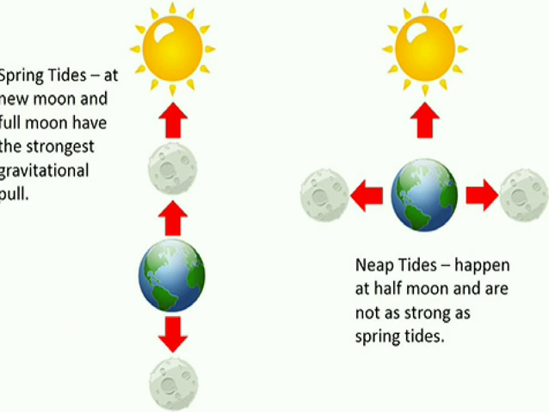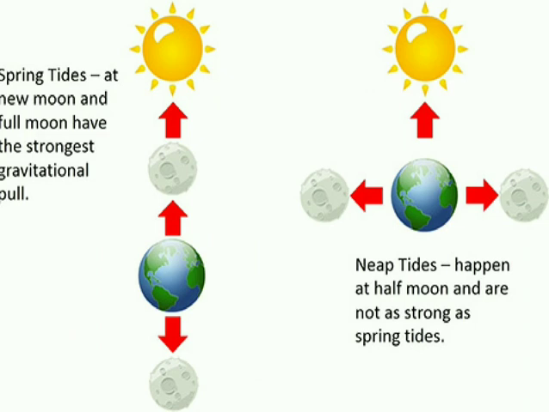At the new moon and full moon we have the strongest gravitational pull. The main reason, the sun, moon, and earth, or the sun, earth, and moon will come in the same line. In such a situation on earth, we are experiencing the maximum amount of gravitational pull from both sides in the same direction. In such a situation, we can find the highest level of high tide or low tide on earth.